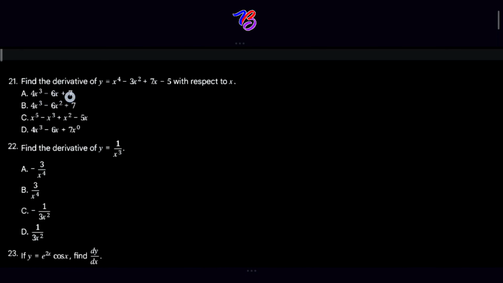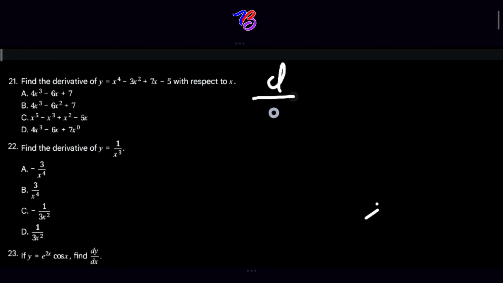Question 21. Find the derivative of y is equal to x raised to power 4 minus 3x raised to power 2 plus 7x minus 5 with respect to x. So we are going to be guided by the rules. We use the power rule for differentiation, the power rule for differentiation.